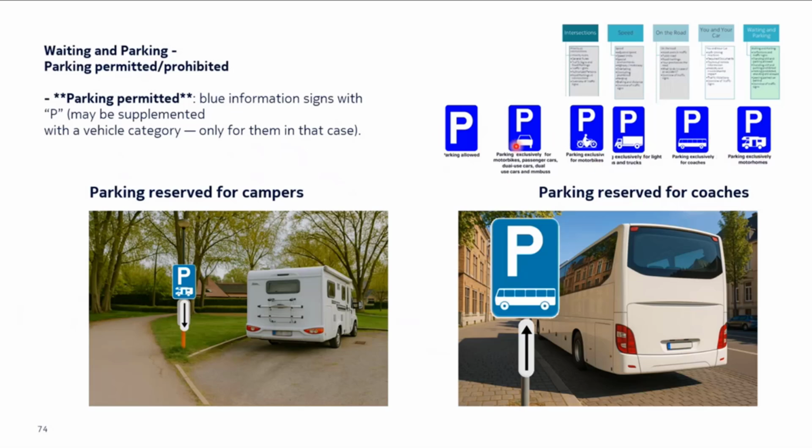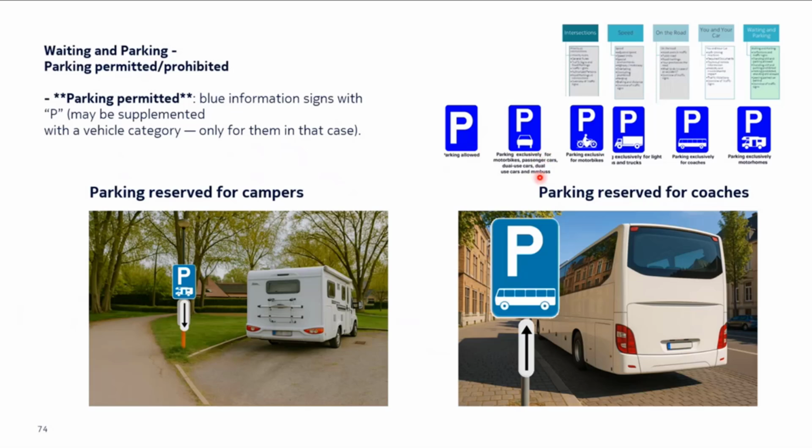So for example, this is parking for cars. It's not only for cars, motorbikes, passenger cars, dual use cars, and minibuses. All right, and these are for motorcycles. Basically dual use cars, you can use those cars for passengers, as well as to transport goods.